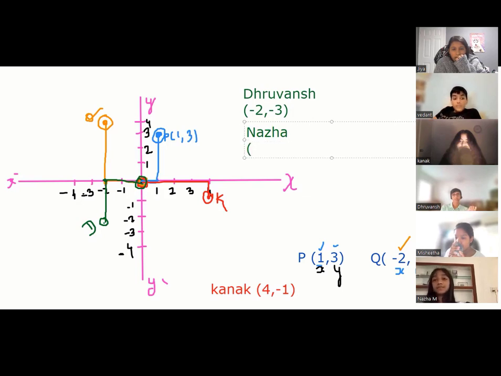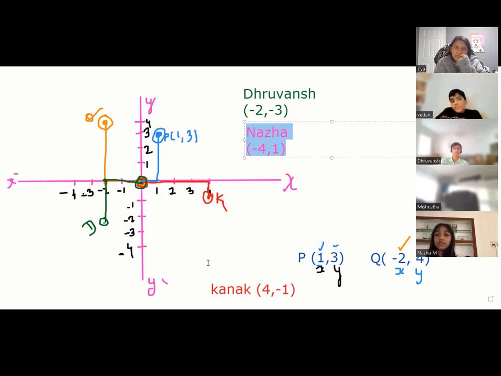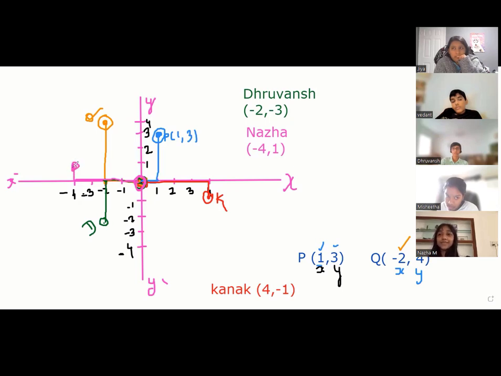Now tell me, Najha. Where is Najha's point, which is -4, comma 1. Wait. Let me put different colors so that it will be easy for all of us. Let me put it pink. Najha, how do you draw your point? Sir, first we will move to the left, the negative. How much? 4. Then we'll go down 1 step. Down or up? It's 1, not -1. Up, sorry. Up. This is Najha's point. Right, everybody? Perfect.